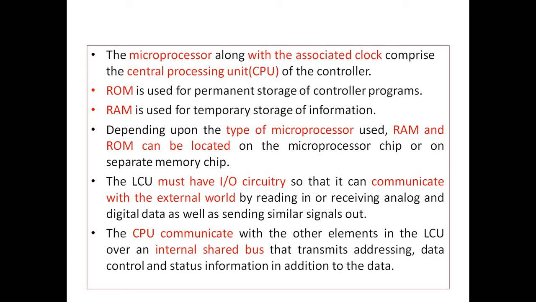Depending upon the type of microprocessor used, RAM and ROM can be located on the microprocessor chip or on a separate memory chip. The LCU must have input-output circuitry so that it can communicate with the external world by receiving analog and digital signals as well as sending similar signals out.